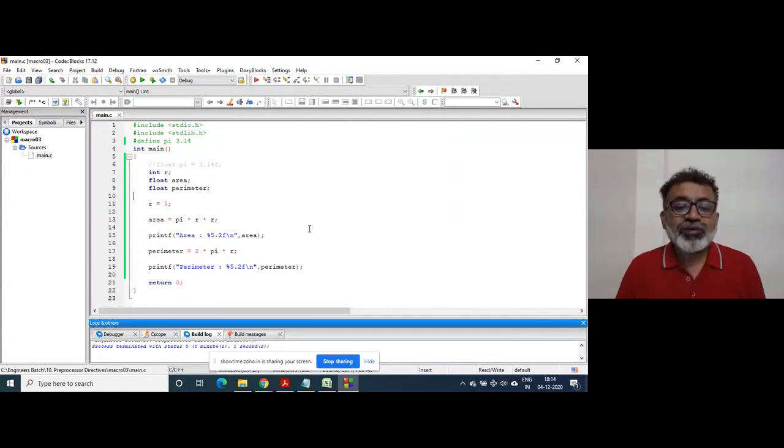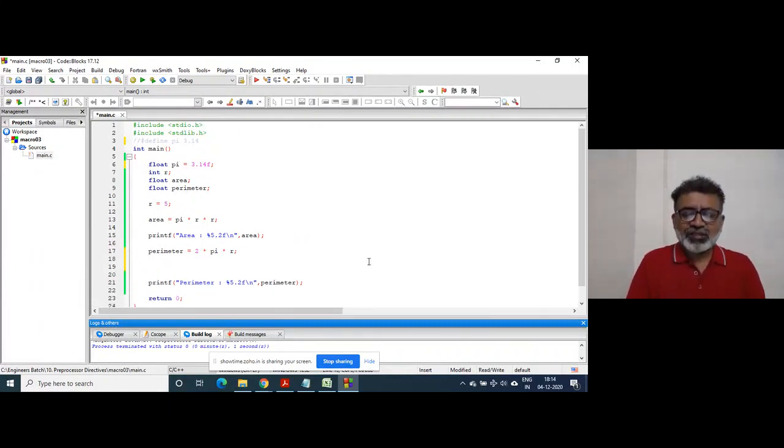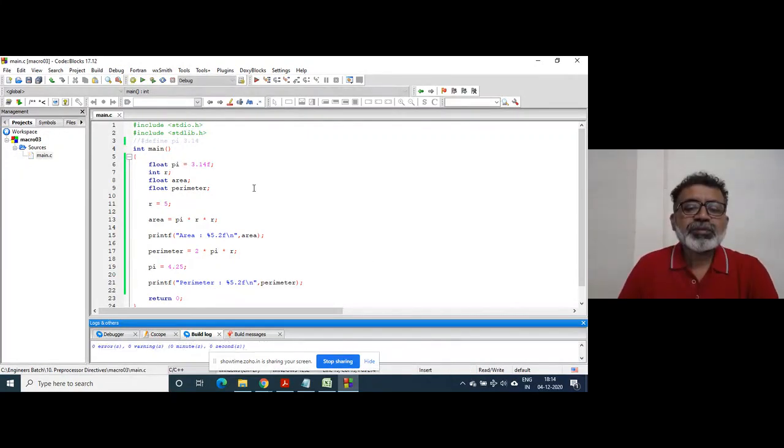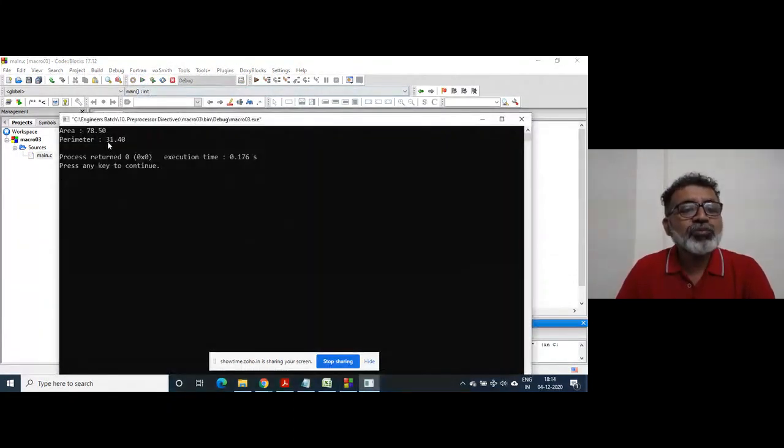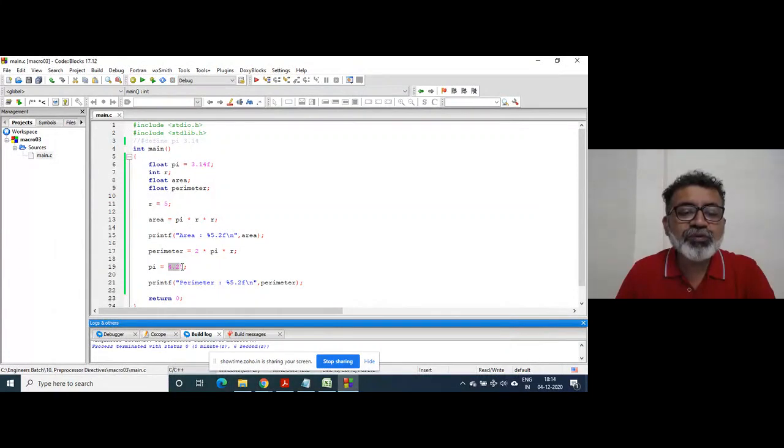And third major thing is that when you use the variable, there are fair chances that, if I write here by mistake, or intentionally, pi equals 4.25, right? Is it an error? Nothing wrong here, but this output is wrong. This output is wrong. Why? Because here value of pi is 4.25.